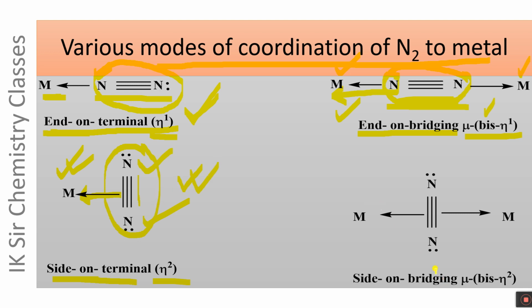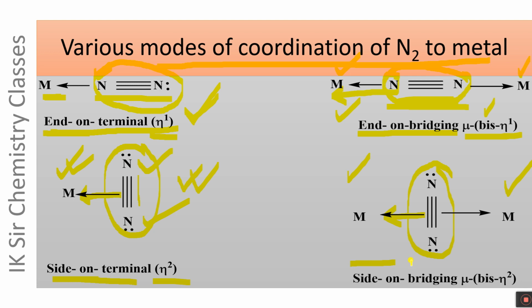And in the fourth one, there is side-on bridging mode of linkage. N2 molecule is a bridging ligand. It is coordinated to two metal atoms simultaneously, and metal atom is present in a perpendicular direction to the NN bond, and hence it is side-on mode of linkage.